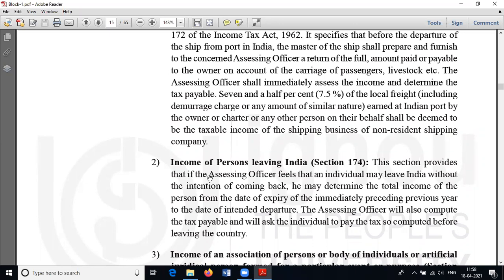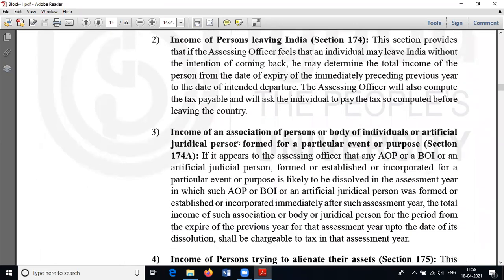Then the third one is income of an AOP or BOI or artificial juridical person formed for a particular event or purpose. I will clarify. Suppose we formed a particular partnership, an AOP or BOI or other artificial juridical person.